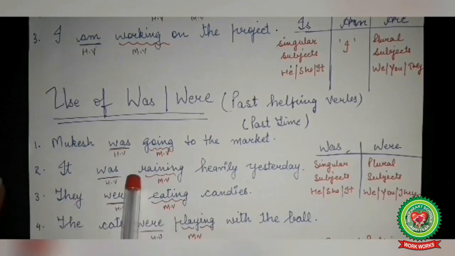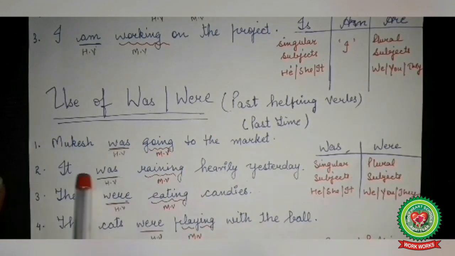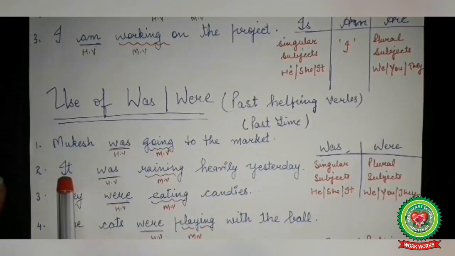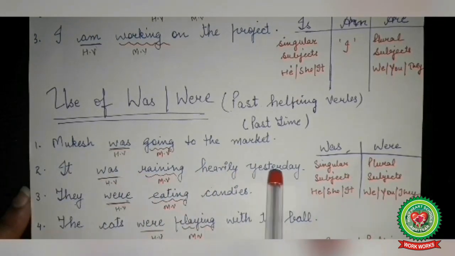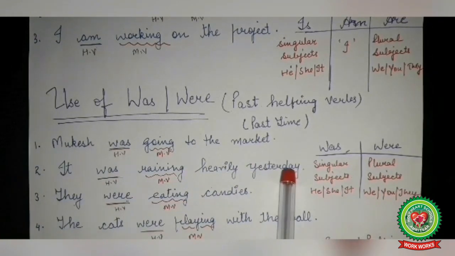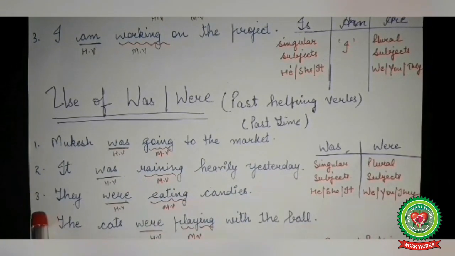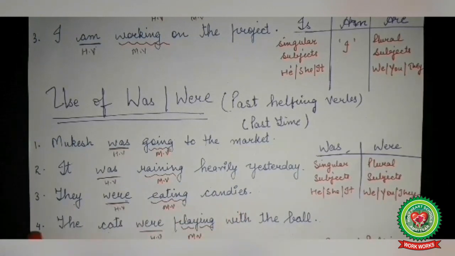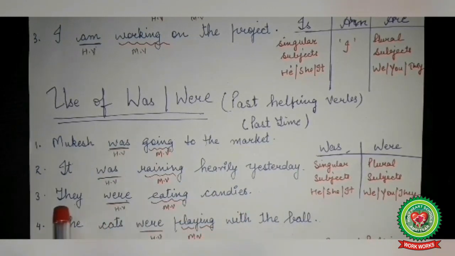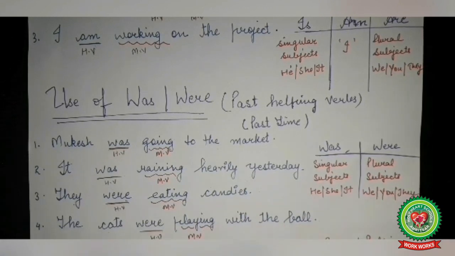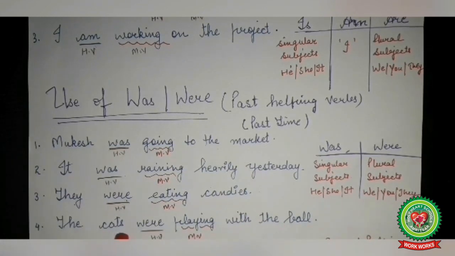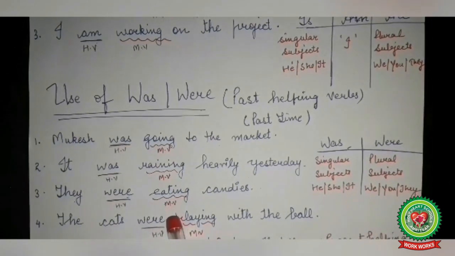Number 2, it was raining heavily yesterday. Here it is the singular subject and we have used the helping verb was, and here also yesterday shows that the action was going on in the past time. Number 3, they were eating candies. Here they is a plural subject, so here we have used the helping verb were. Number 4, the cats were playing with the ball. Here the cats is a plural subject, and here also we have used the helping verb were.